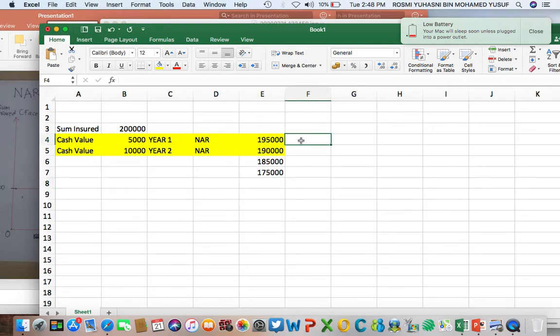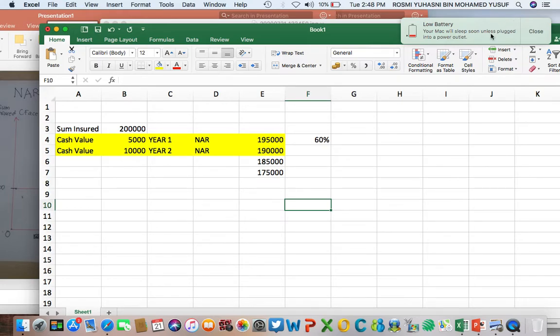For example, 60% of this will be reinsured, 60% of this will be reinsured. Meaning that the basis of reinsurance is not the amount of sum insured, but is totally based on the NAR, or net amount at risk.